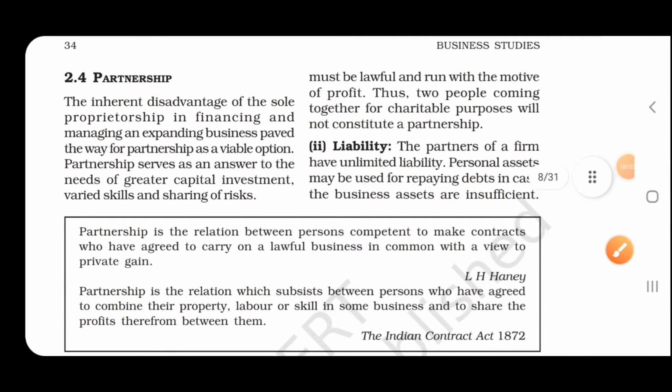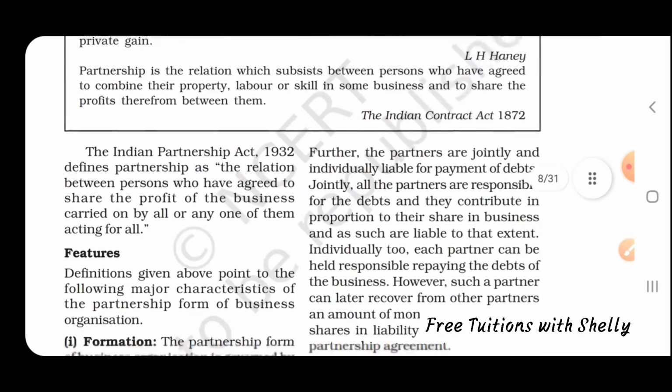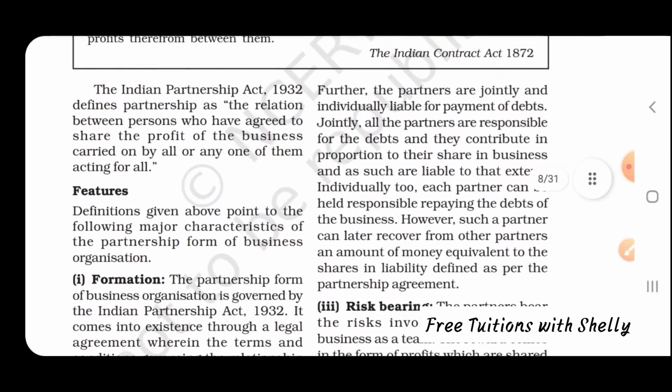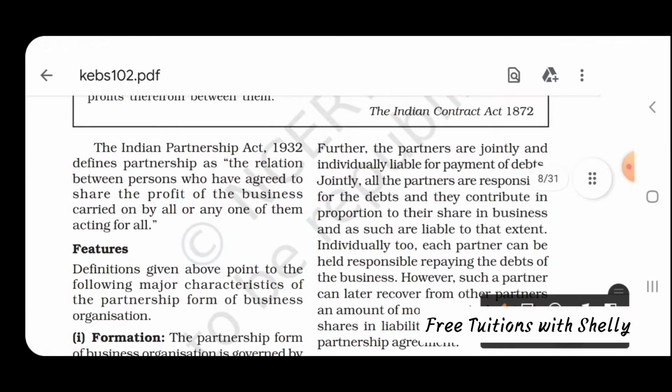Now we are going to look at what is partnership. The third form of business organization is partnership. According to the Indian Partnership Act 1932, partnership is defined as a relation between persons who agree to share the profits of business carried on by all or any of them acting for all.